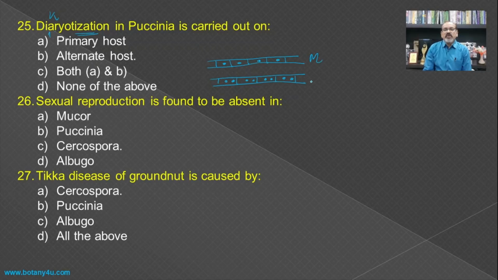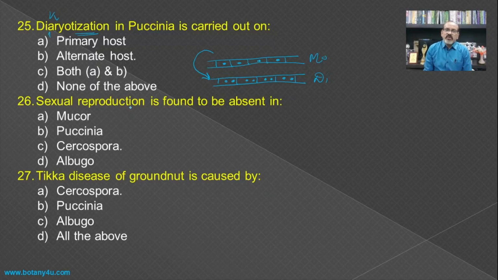This is monokaryotic and this is dikaryotic. So the process of the formation of a dikaryotic type of the mycelium, that is known as the dikaryotization.